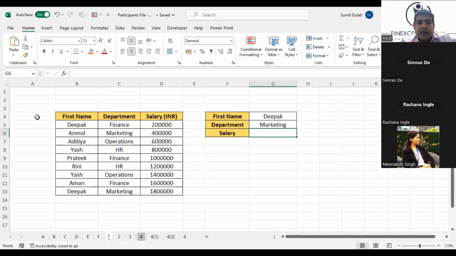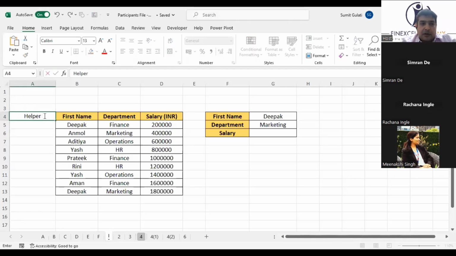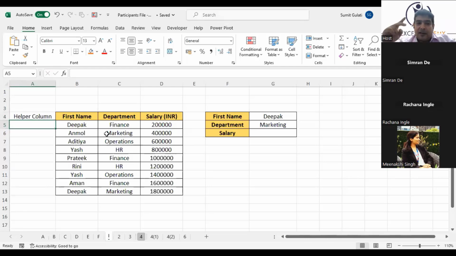So what we do is something which across industry people are doing. We need a primary key in this database. Yes, Deepak is not unique, because we have two Deepaks. Now what we do is something which we'll call a helper column. XLOOKUP will also not work. XLOOKUP will work if there are only two Deepaks, so first or the last one will be retrieved. Okay. Helper column.